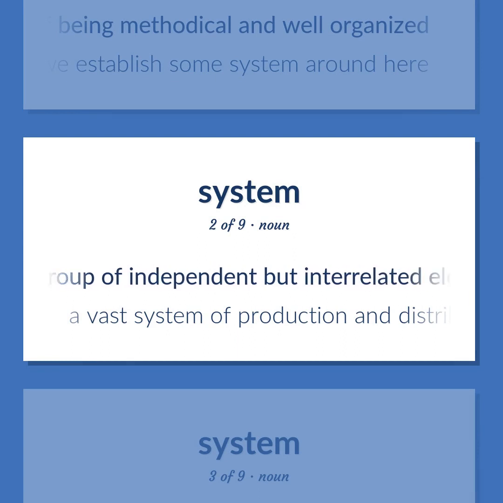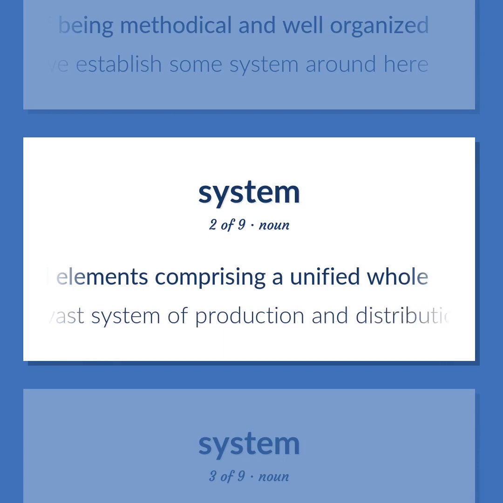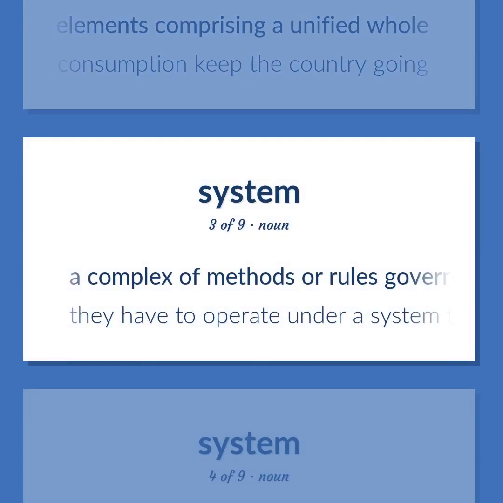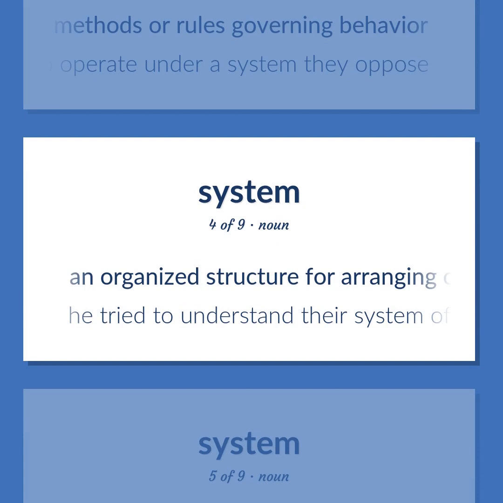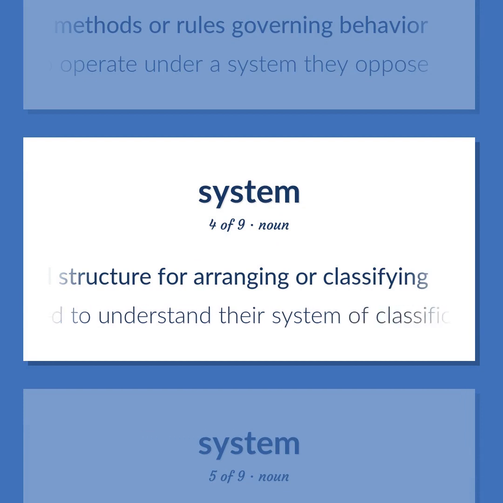A group of independent but interrelated elements comprising a unified whole. A vast system of production and distribution and consumption keep the country going. A complex of methods or rules governing behavior. They have to operate under a system they oppose. An organized structure for arranging or classifying. He tried to understand their system of classification.